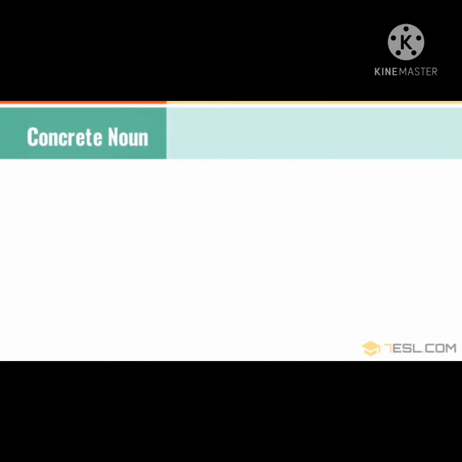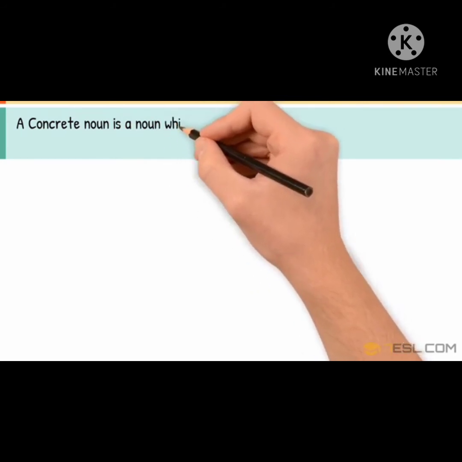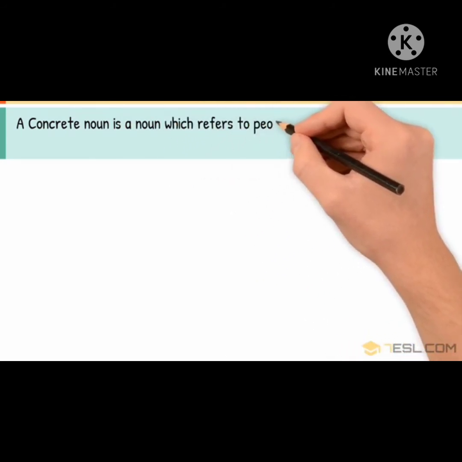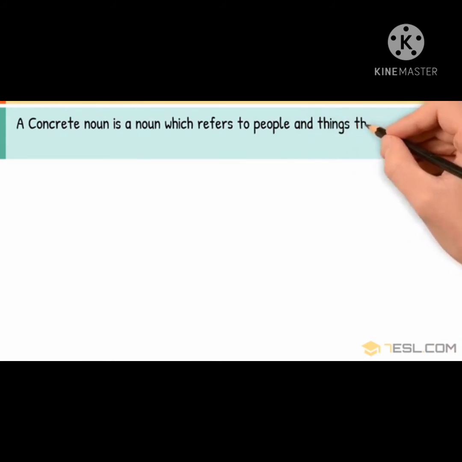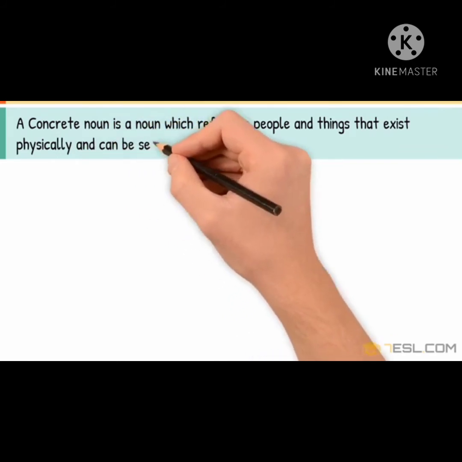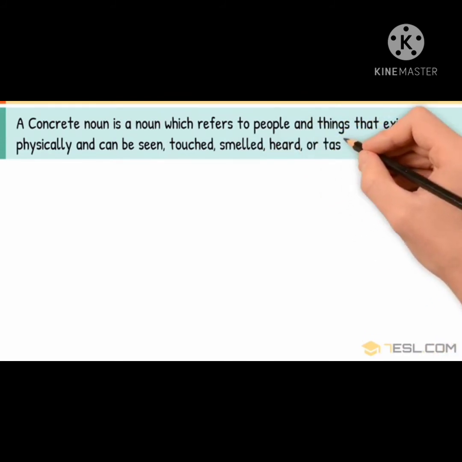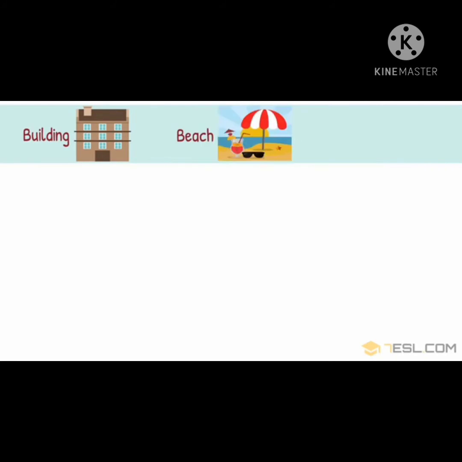Concrete noun. A concrete noun is a noun which refers to people and things that exist physically and can be seen, touched, smelled, heard or tasted. The things which we can taste, which we can smell, which we can hear, which we can see are called concrete nouns. Building, beach and bridge. These are the examples of concrete noun.